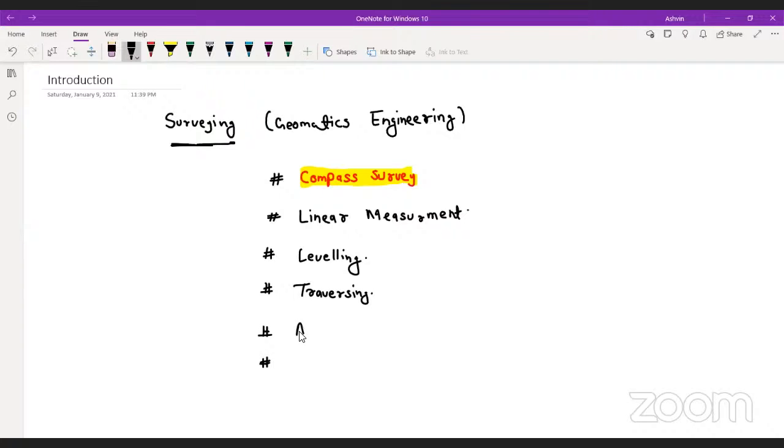Area and volume. In this, it is only a formula based chapter, the trapezoidal rule and Simpson's rule, and you can do it. I hope you know this thing, area and volume.